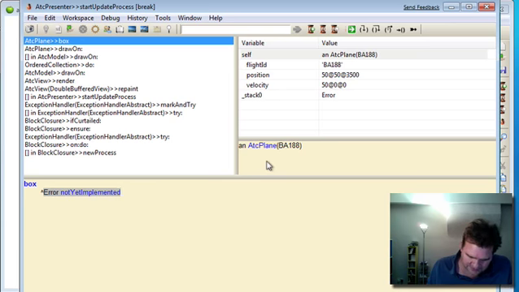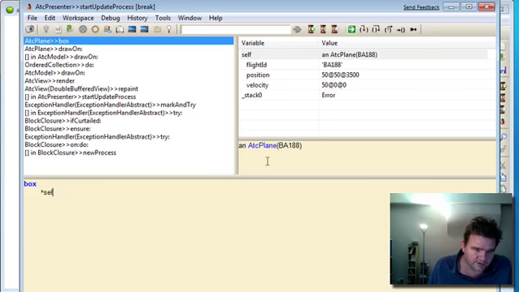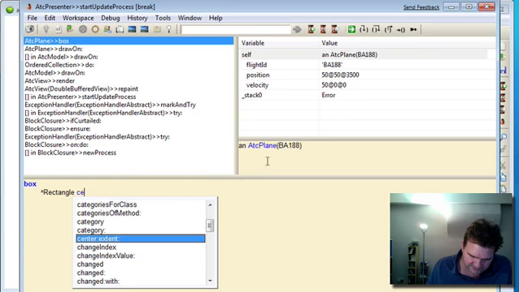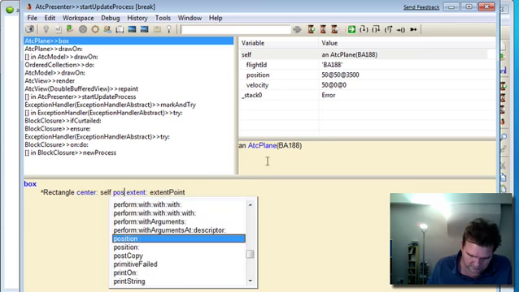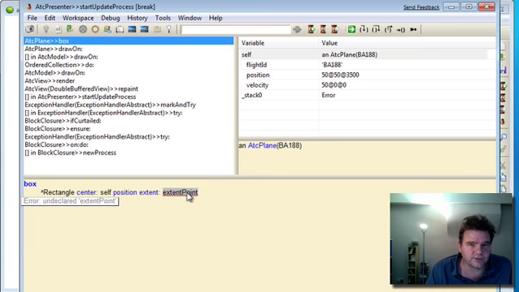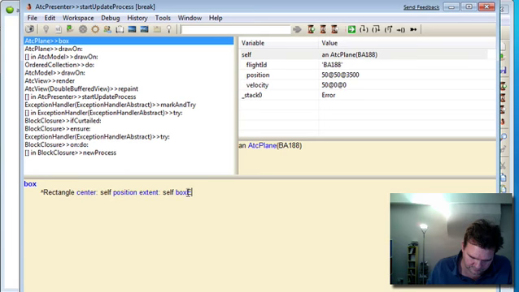So our box will be self position, it'll be a rectangle, centered on our position. And it's going to have a particular extent, the size of the box. Once again, we can code that as a method inside our object, so we can parameterize it more easily.